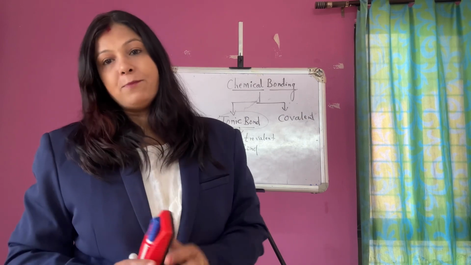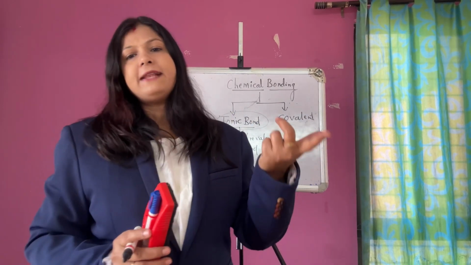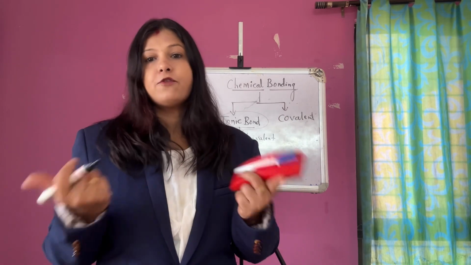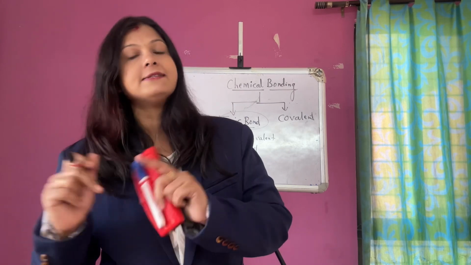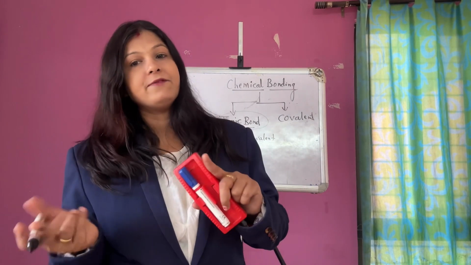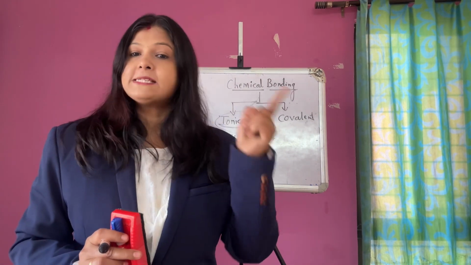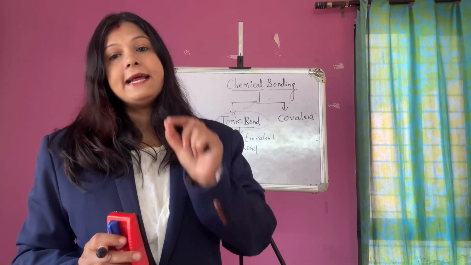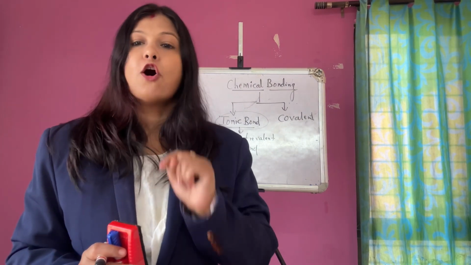What do you mean by ionic bond or electrovalent bond? Generally everyone knows that electro means charge of ions. Ions means positive charge and negative charge, right? I told you that positive charge is related to metal, negative charge is related to non-metal.